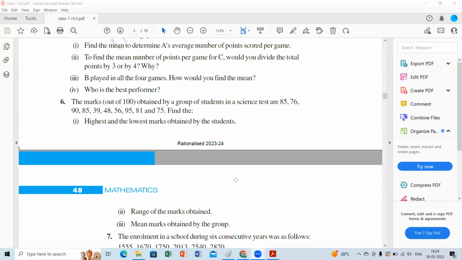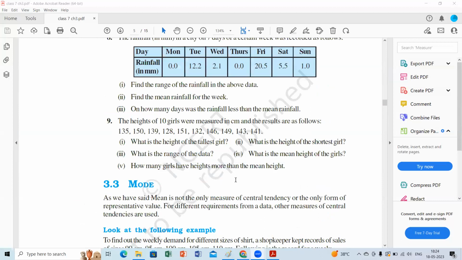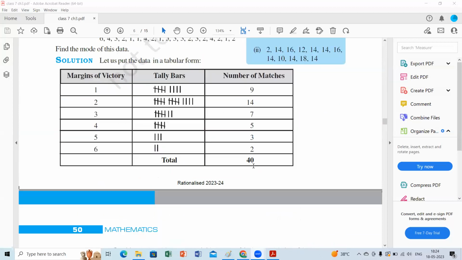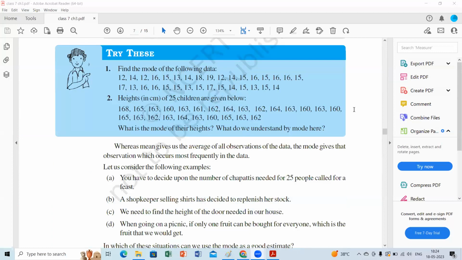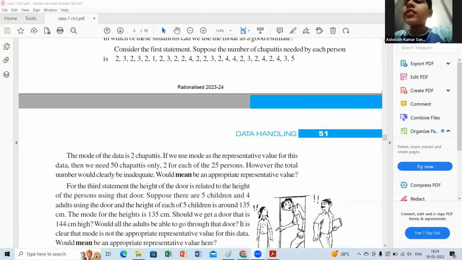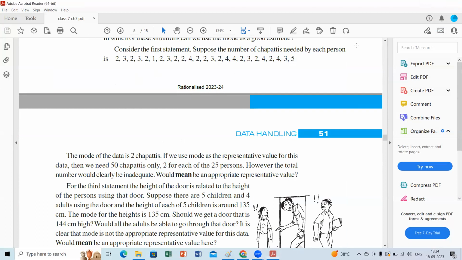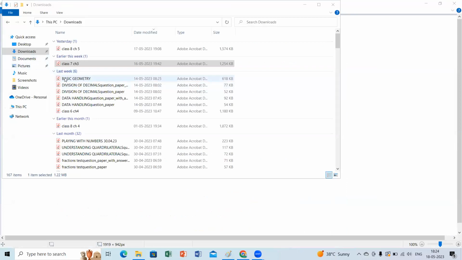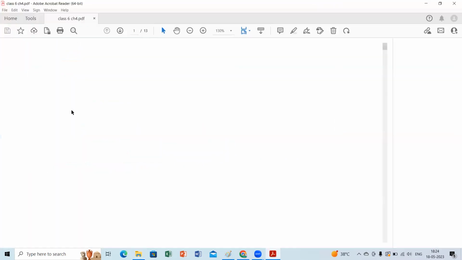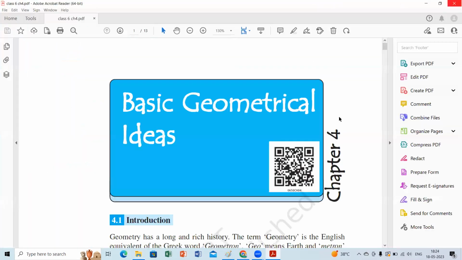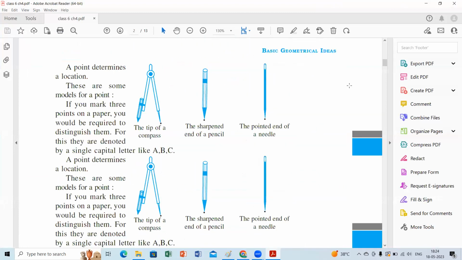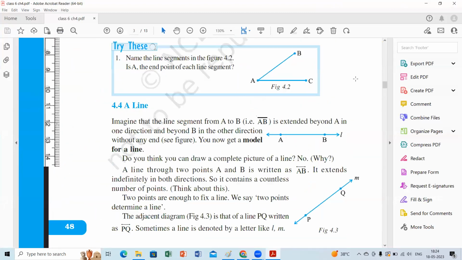This chapter, did we complete that? For classes, mean, median, mode. Is it class 6 or class 7? 1 minute. I think this is class 7. Ma'am, no, ma'am, this is class 6. Basic geometry. No, beta, no. Class 7, no, ours is basic geometry. This topic is in both class 6 and class 7. But in class 6 you have only basics. In class 7 you have the extra part, the extension.